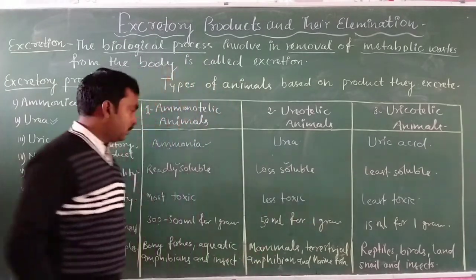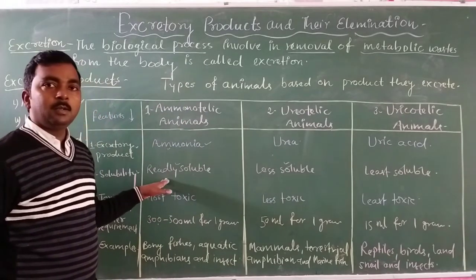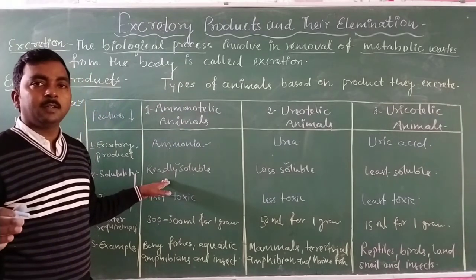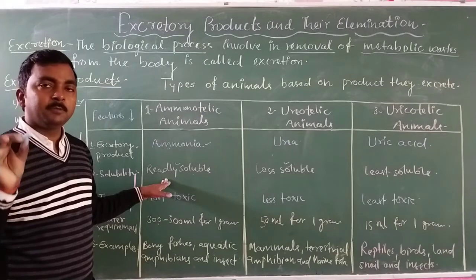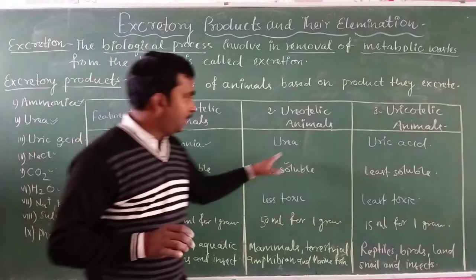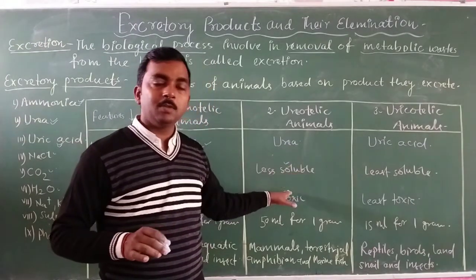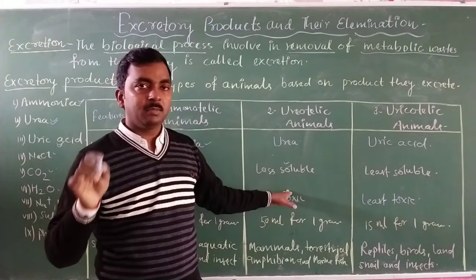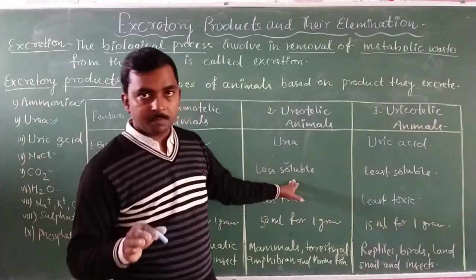So in that case, ammonia is always released in the liquid state, and urea is also released in the liquid state but in concentrated form.